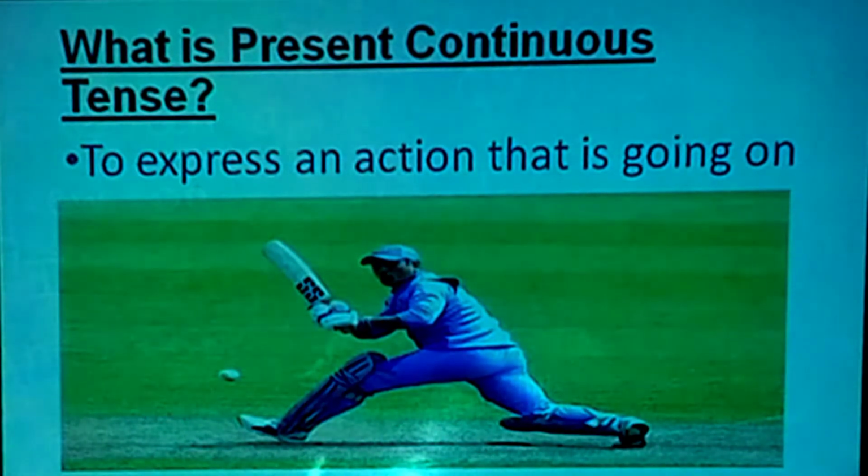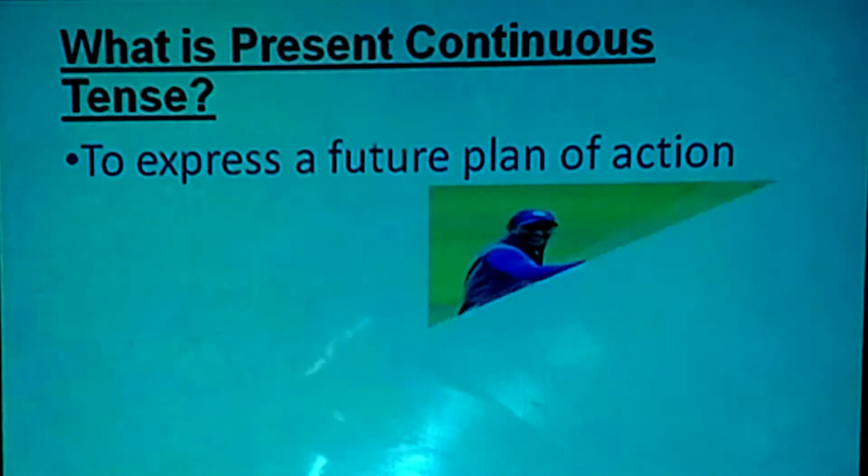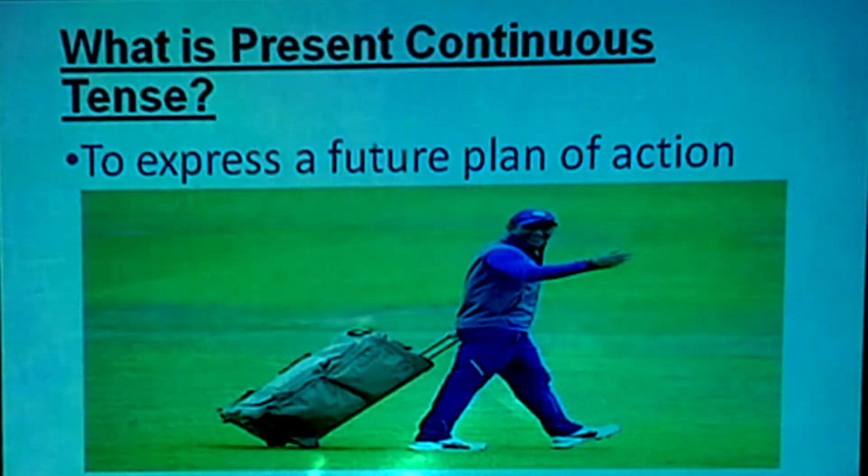Okay, next, another use of the present continuous tense is to express a future plan of actions. It means whatever action, things, or events are going to happen in the near future. Here also there is the same example which we discussed before, but the main difference is that here you can find Mr. Dhoni is going to play, which means he has entered the garden, and after some time he is going to present himself.